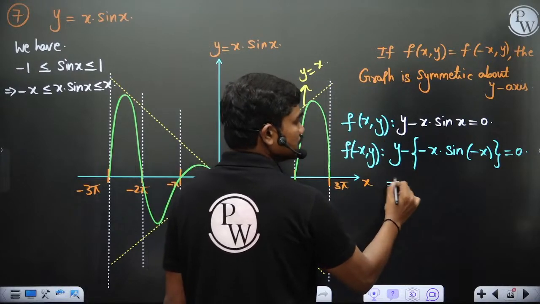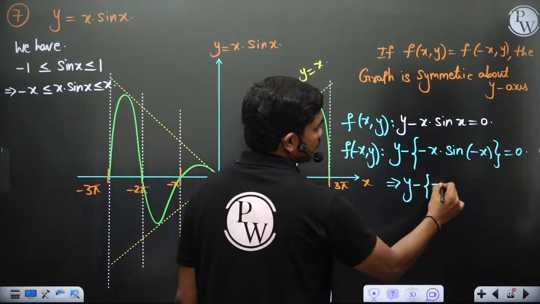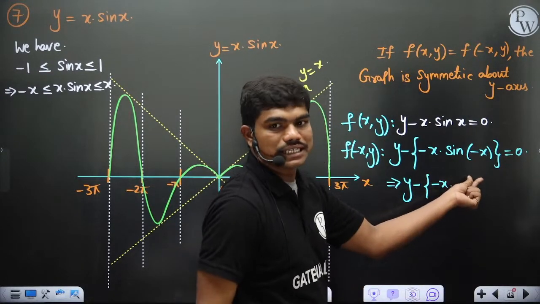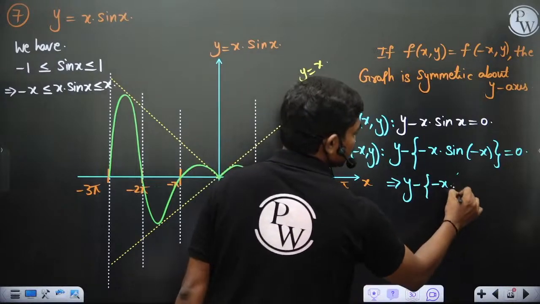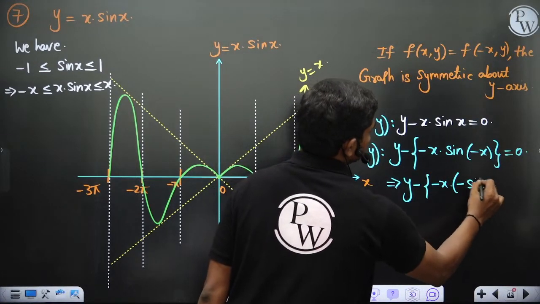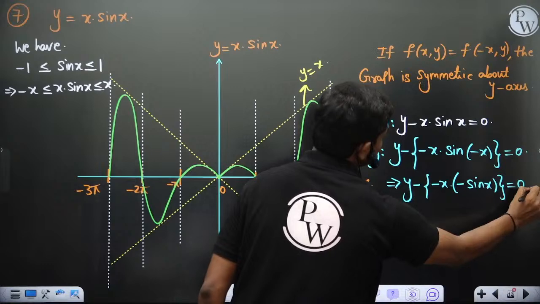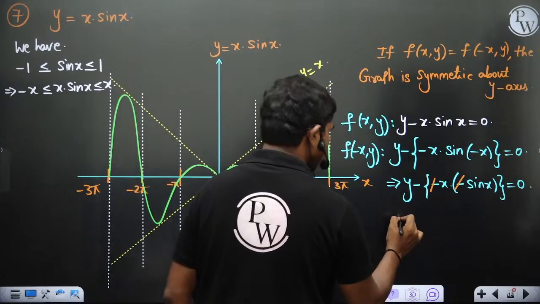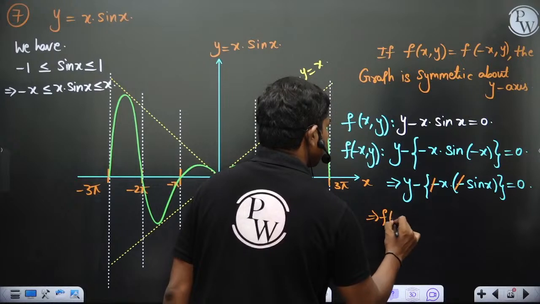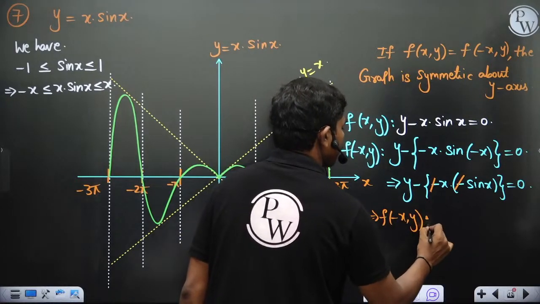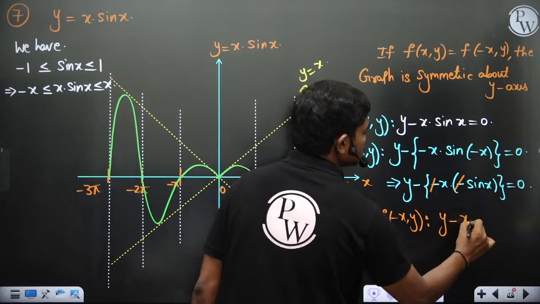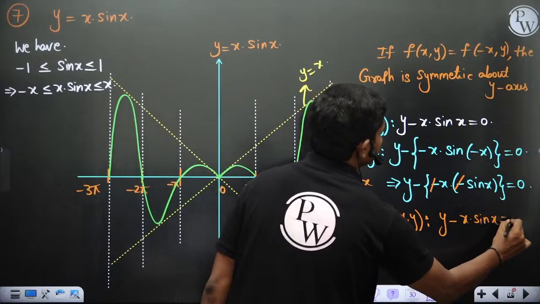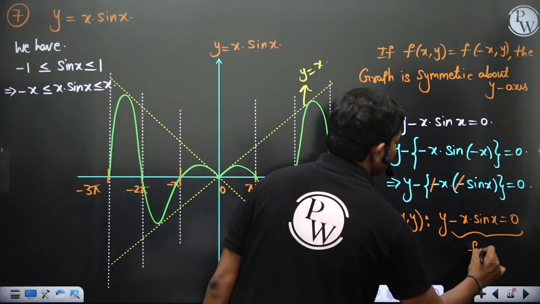Now if you simplify this, y minus x into sine of minus x is actually minus sin x, correct? So this is minus, minus sin x is equal to 0, and you can observe this minus and this minus cancel, and you have f of minus x comma y is equal to y minus x into sin x is equal to 0, and this is again the same as f of x comma y.